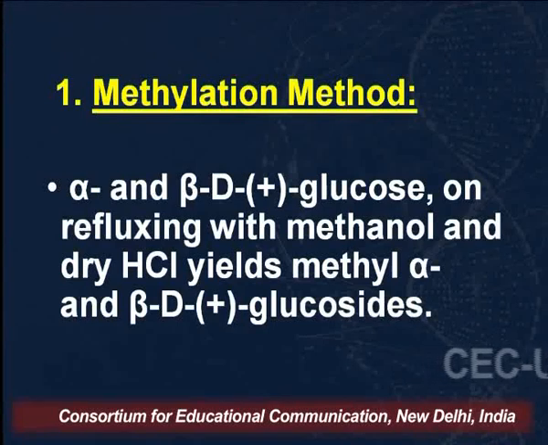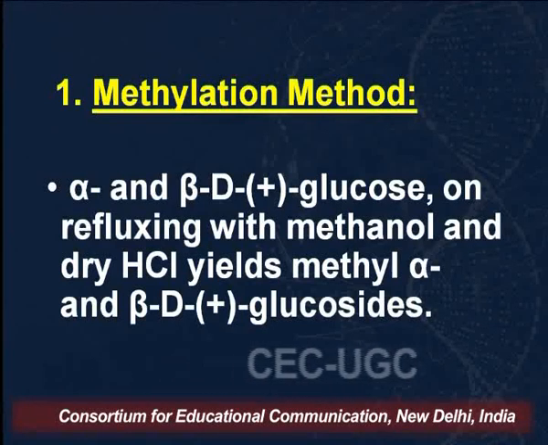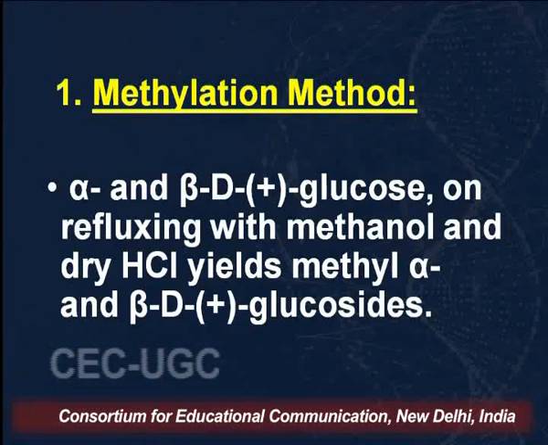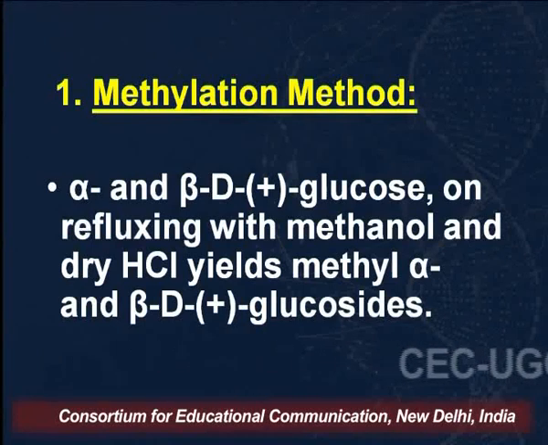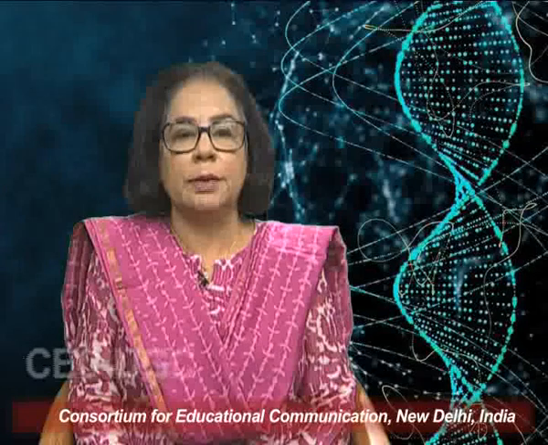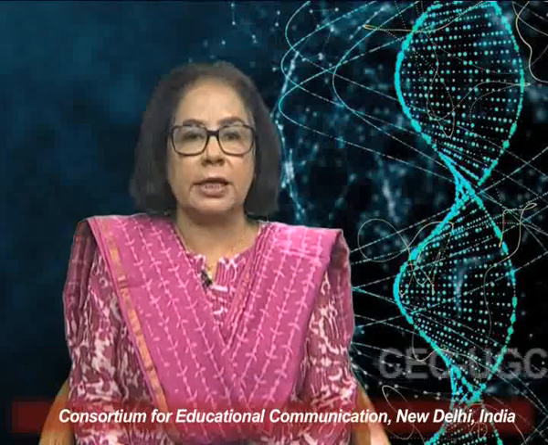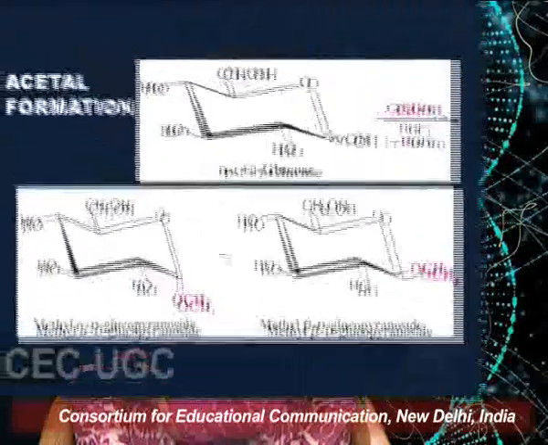We can start the reaction with either alpha or beta D-glucose. Whichever anomer we are taking, on refluxing with methanol and dry HCl it yields methyl alpha and beta D-glucosides. If we are starting with the alpha anomer, we will get alpha methyl glucoside, and if we are starting with beta, we will get beta D-positive methyl glucoside. This results in acetal formation.